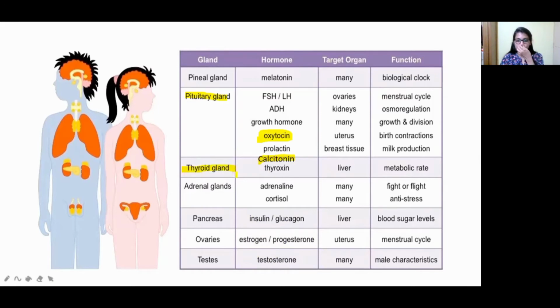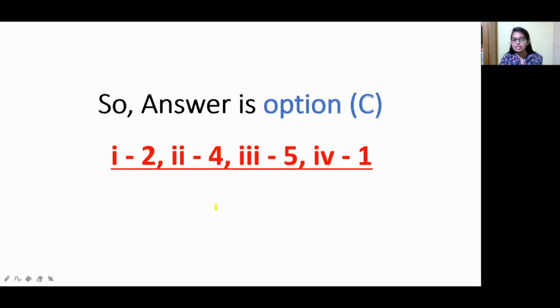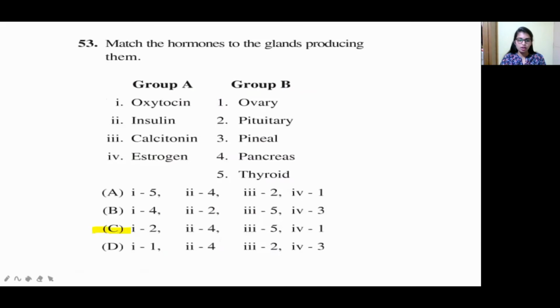They are also asking about calcitonin, which is produced in the thyroid gland. And estrogen is produced in the ovaries. And also insulin, which is produced in the pancreas. According to this, which is the answer? Option C. Let us see option C here: 1-2, 2-4, 3-5, 4-1. Oxytocin, pituitary gland; insulin, pancreas; calcitonin, thyroid; and estrogen, ovary. So these are the hormones and the glands producing them.